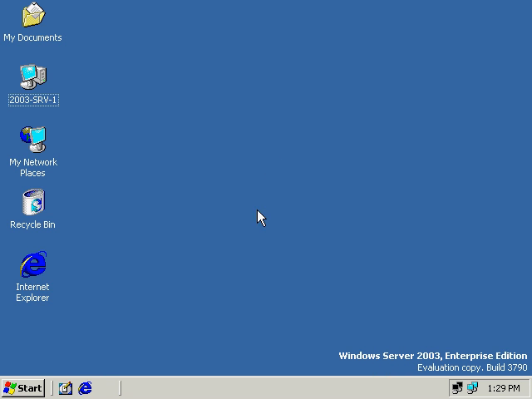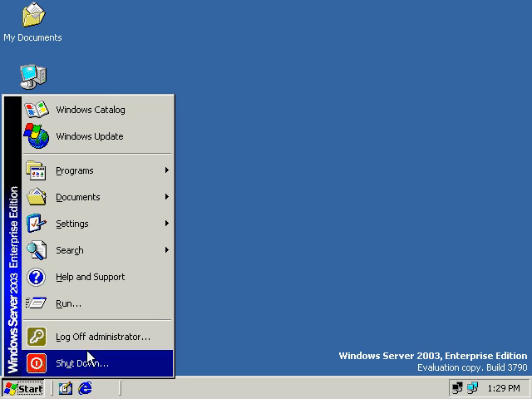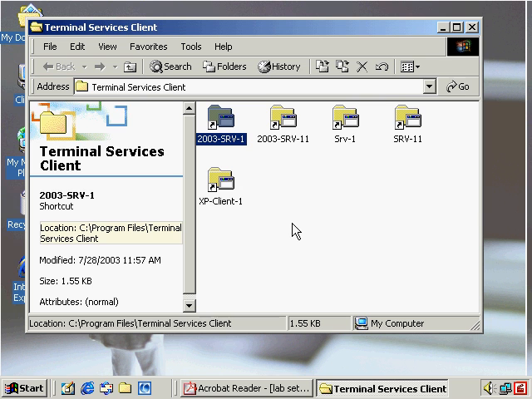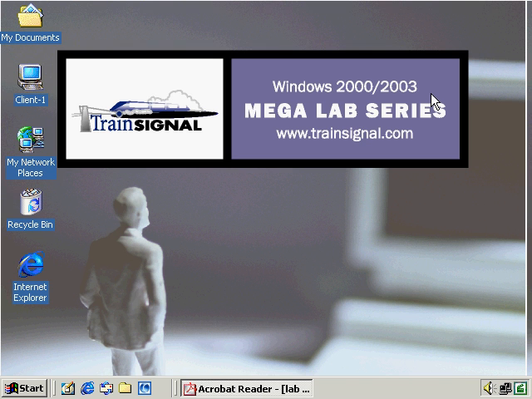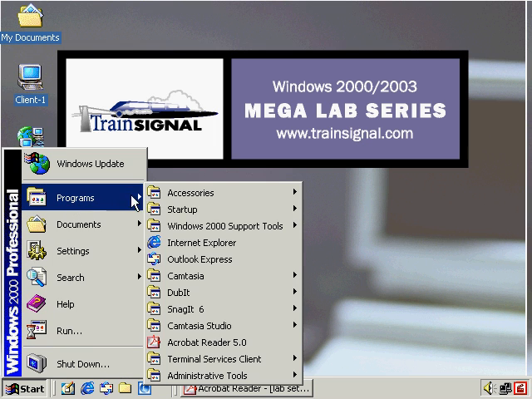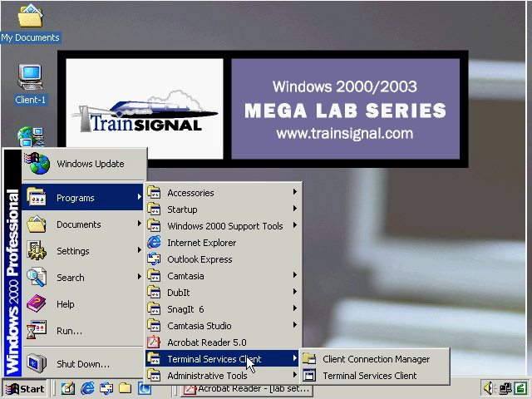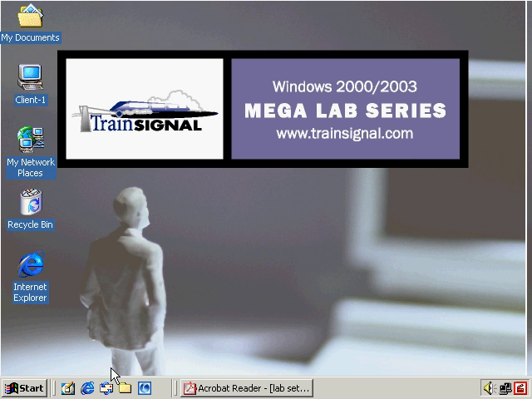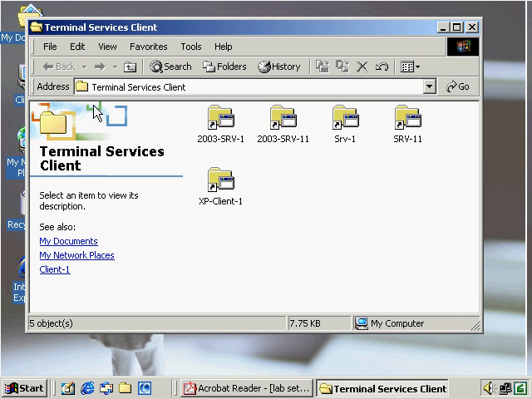Okay, let's go ahead and log off here. The next thing we're going to take a look at is the Remote Desktop client, which is an alternative to what we're currently using. Right now, we're able to connect out to Windows 2000 servers, XP machines, and Windows 2003 machines by using this Windows 2000 Terminal Services client. Here's the actual client individually itself. We didn't really use this one, but a larger version of it. We just used the individual Terminal Services clients for each of our different connections.